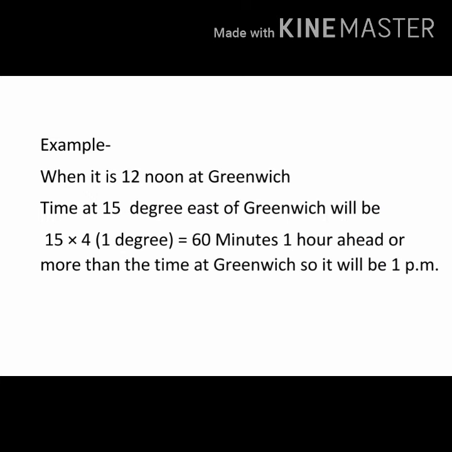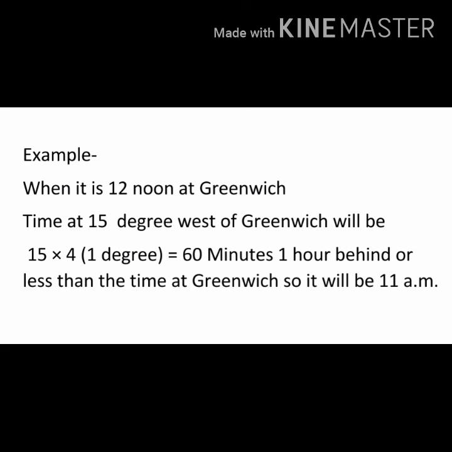All should know that while going to east the time will increase and while going to west the time will decrease. Now let's take an example of west. When it is 12 noon at Greenwich, the time at 15 degrees west of Greenwich will be 1 hour behind the time of Greenwich. So if we go 15 degrees west of Greenwich, then the time will be 1 hour less than 12 noon, which is 11 a.m. Got it everyone? So while calculating the time, you all should know while going to east the time will increase and while going to west the time will decrease.